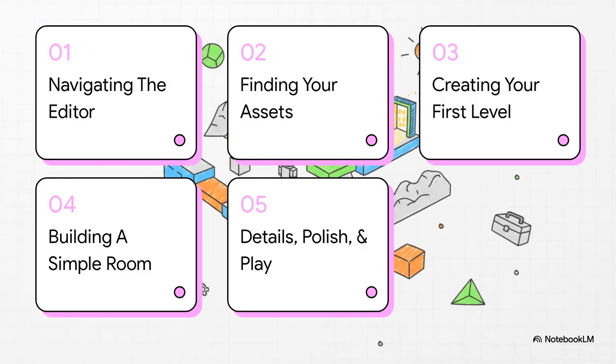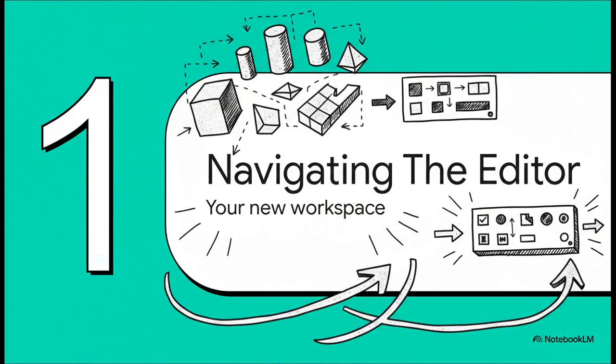So here's the game plan. First, we'll get our bearings in the editor itself. Then we'll figure out where to get all the cool stuff to build with, our assets. After that, we'll create our first level, put together a simple room, and finally add a little bit of polish before we jump in and test it out. Let's do it. First things first.